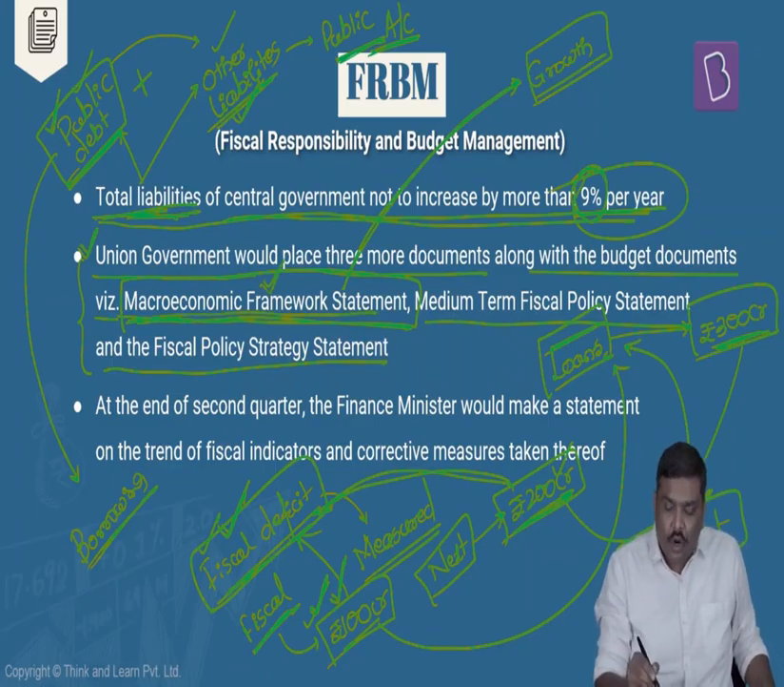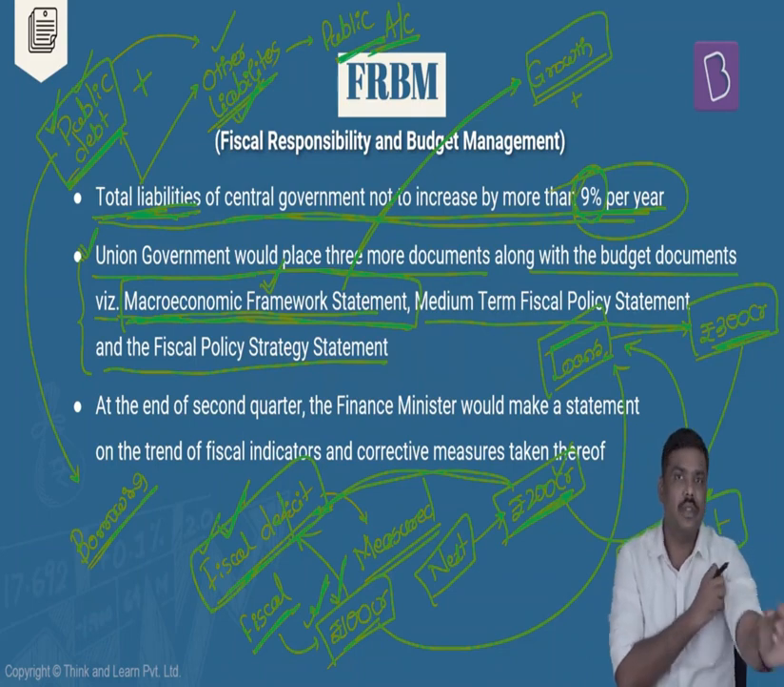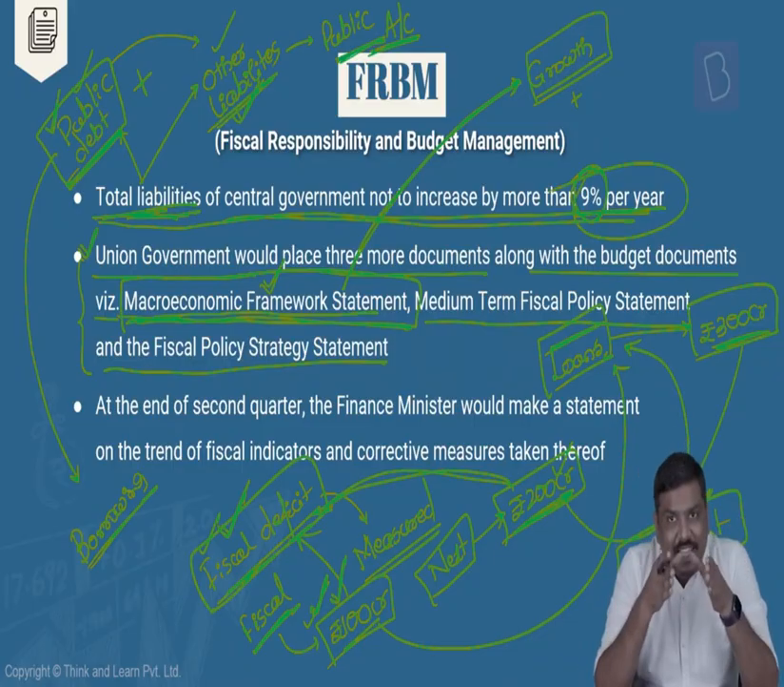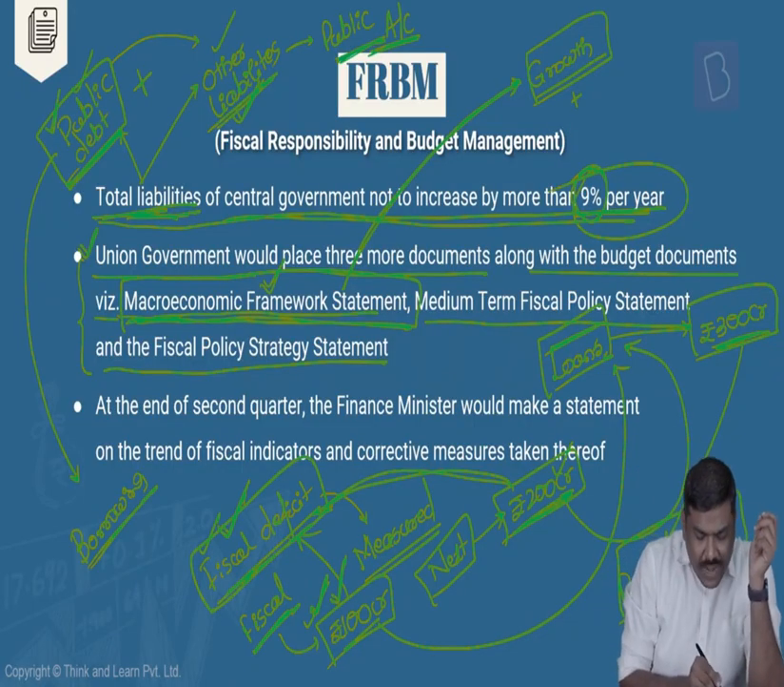In addition to the growth estimate, the government also has to provide the overarching viewpoint of the economy. That is, the overall viewpoint of the economy in terms of how the agriculture sector is going to grow in the next 1 year, how the industries are going to perform in the next 1 year, how the banking sector will perform in the next 1 year. These kinds of estimates are to be provided by the government under the macroeconomic framework statement.